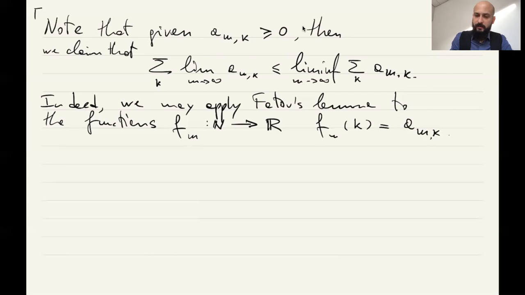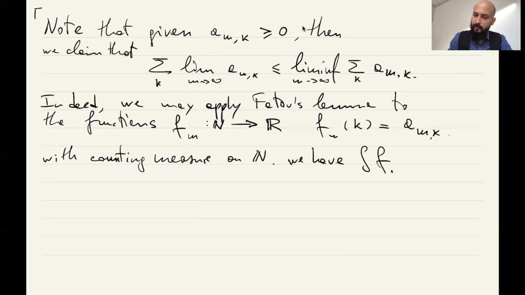These functions we can integrate with the counting measure on N, and the integral of f_n is equal to the sum over k of the values a_{n,k}, right?